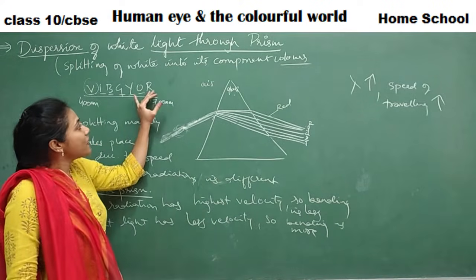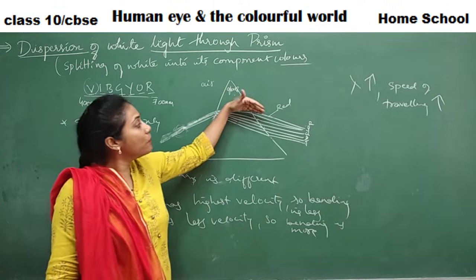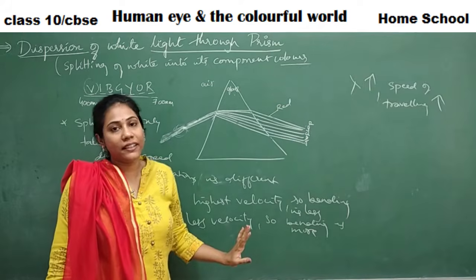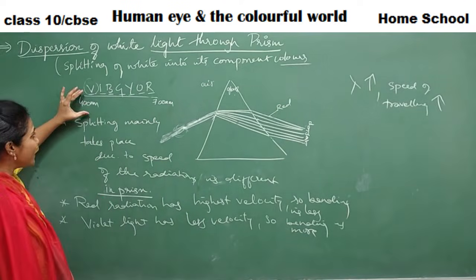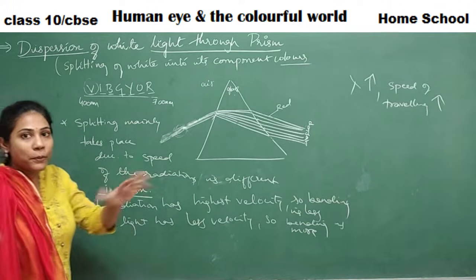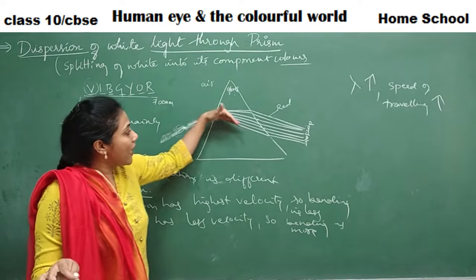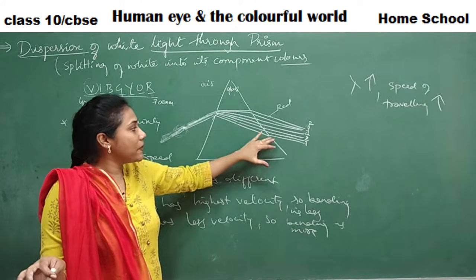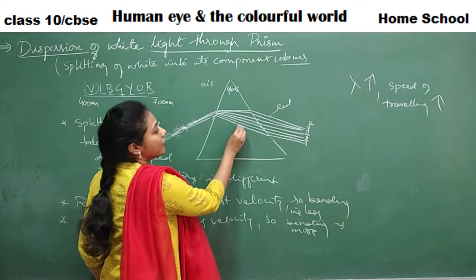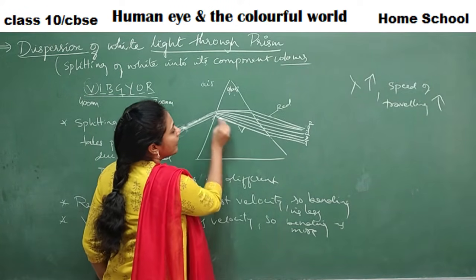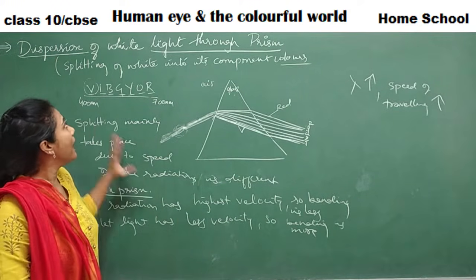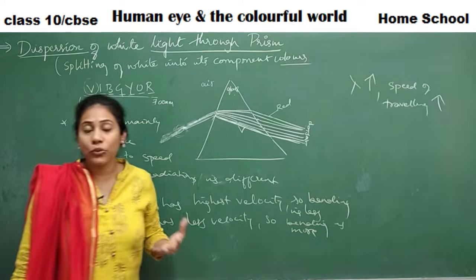More the wavelength, with more speed it can travel in a prism. Since red light has more wavelength, it is traveling faster, so less bending, less refraction is observed with red light. Violet light has less wavelength; its waves are very much shorter. So it has traveled a little slowly inside the prism. So more bending, more refraction happened for the violet light. So this is your violet light refraction. Clear everybody? So this is a basic idea about the dispersion of light through the prism.